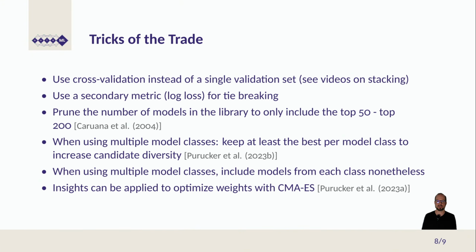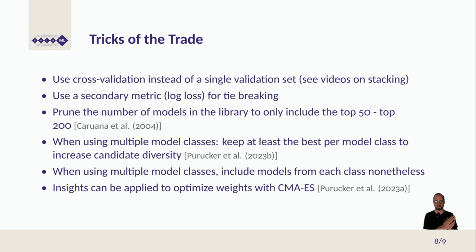Now I want to discuss a few tricks of the trade that actually help us use ensemble selection as well as possible in practice. So always, instead of relying on a single validation set, use cross-validation as the validation score that we compute is much more reliable. If there are 2 models that perform the same, one should use a secondary metric, for example, the log loss for tie breaking.